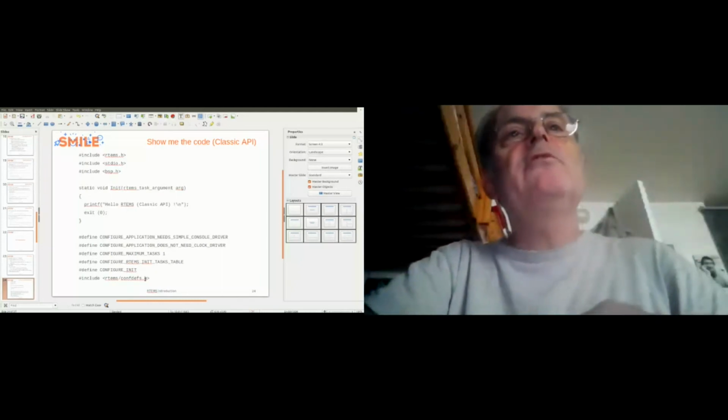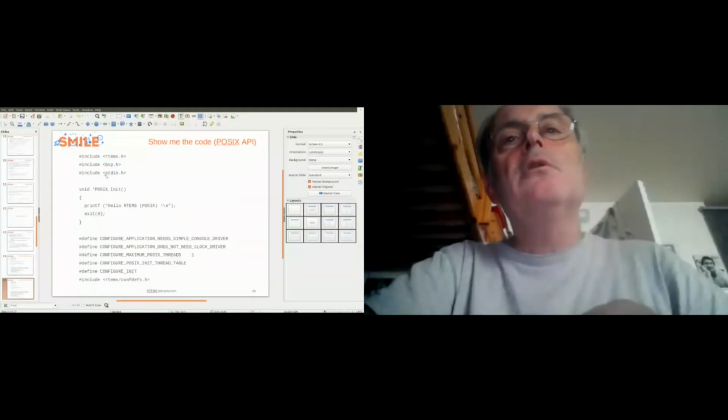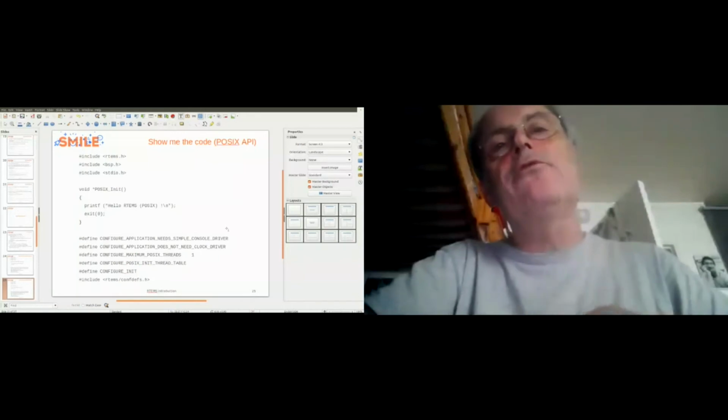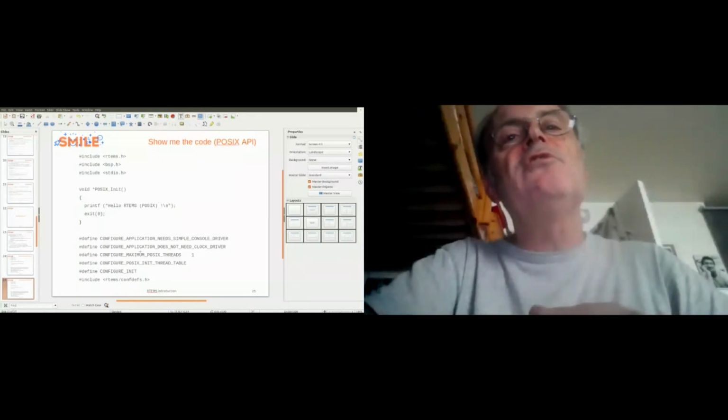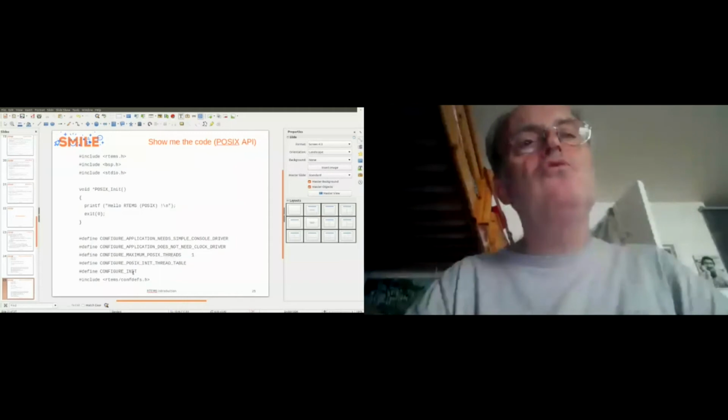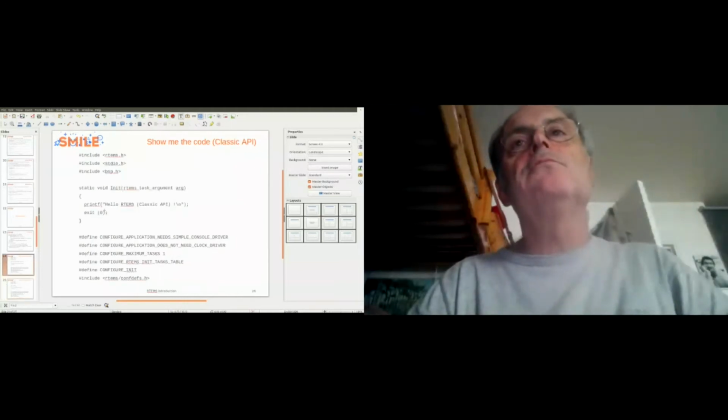Same with POSIX. It's quite the same with the POSIX Init function. Some symbols are the same, but for POSIX you talk about POSIX threads. So you have one POSIX thread, and you init the POSIX thread table and CONFIGURE_INIT to load the configuration. So that's very specific to RTEMS: defining the resources as a static configuration.